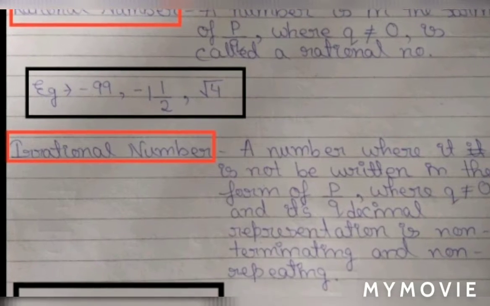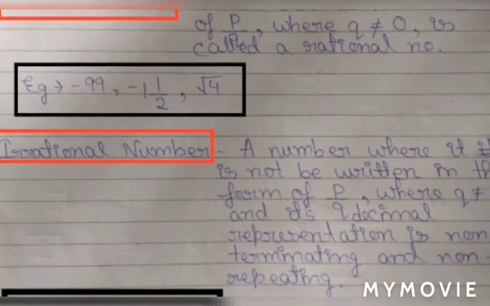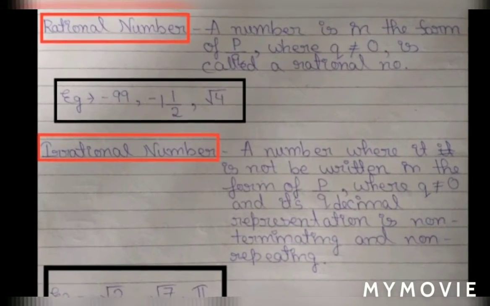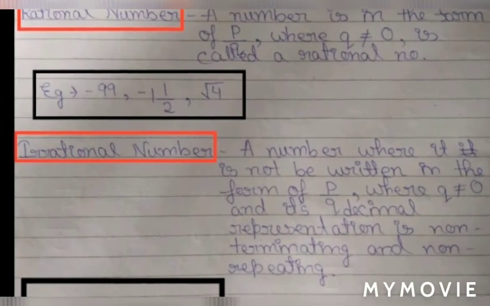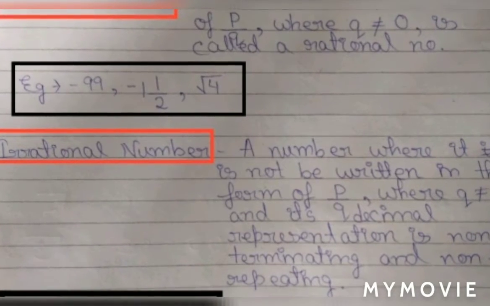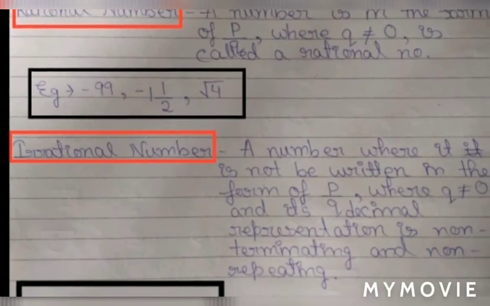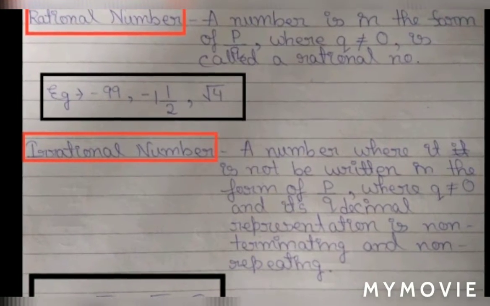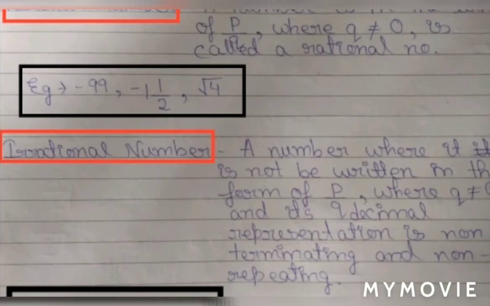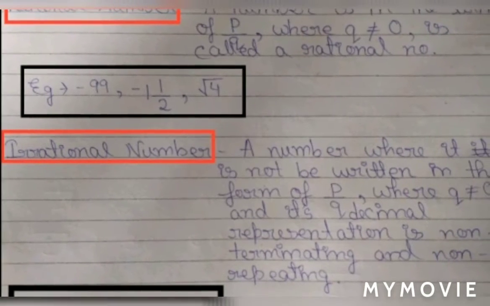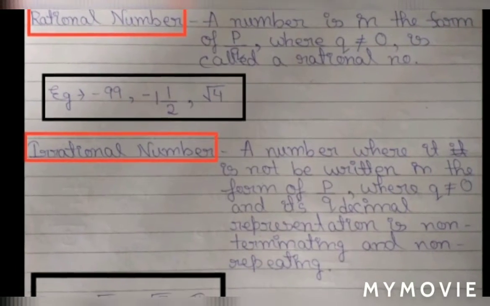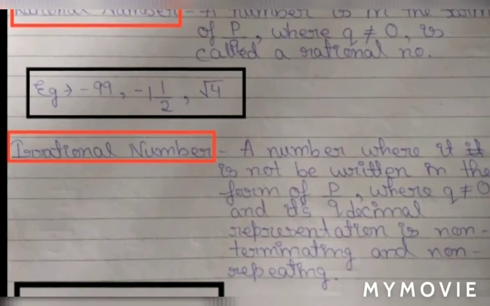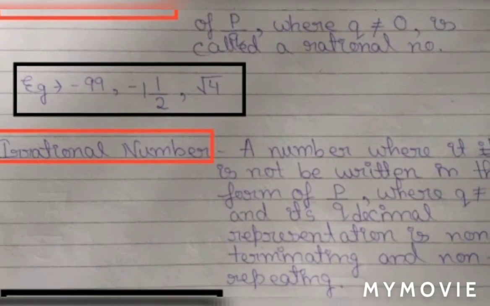I hope you know the value of pi. The value of pi is either 3.14 or 22 by 7. If we divide 22 by 7, the answer will come in decimal points and it will go on. The numbers which come in decimal points and go on never stopping are known as non-terminating numbers, but they have two sections also: non-terminating repeating and non-terminating non-repeating. Root 2, root 7, you can't make out any square root from these two. So these are irrational numbers.